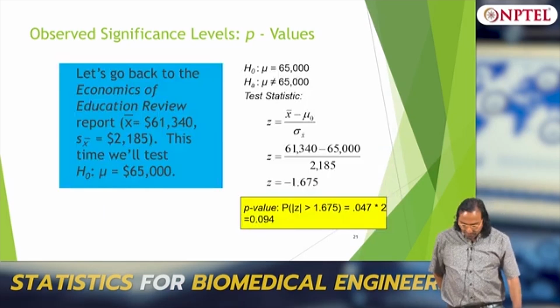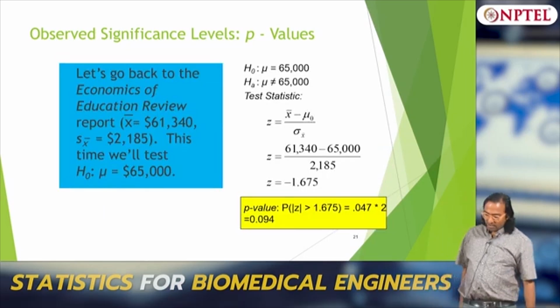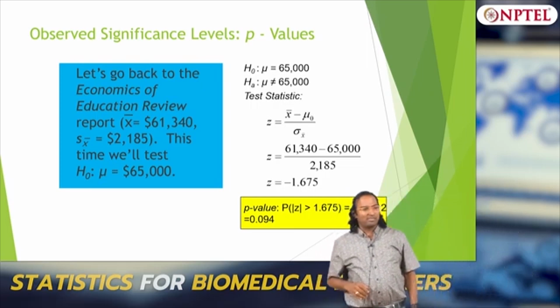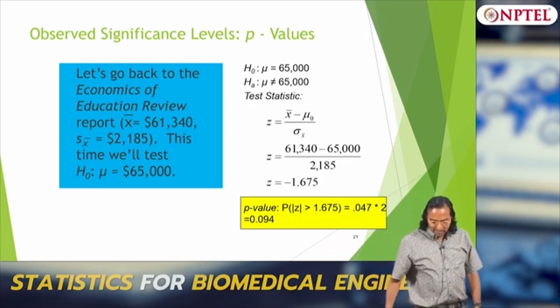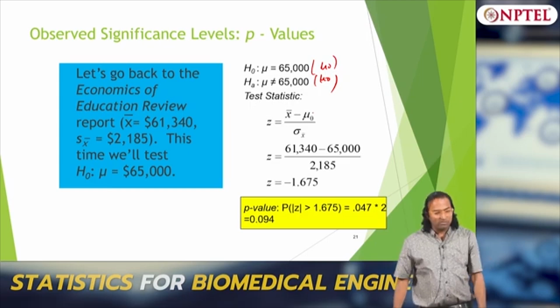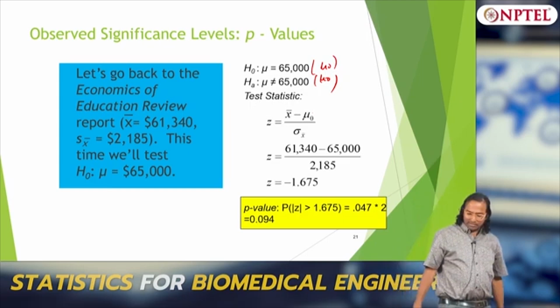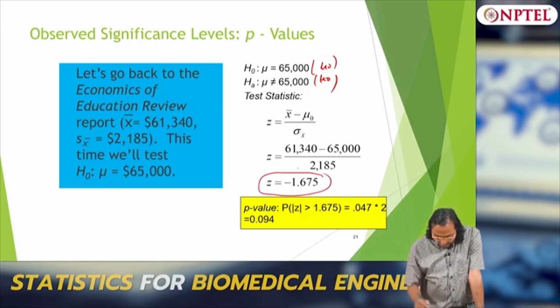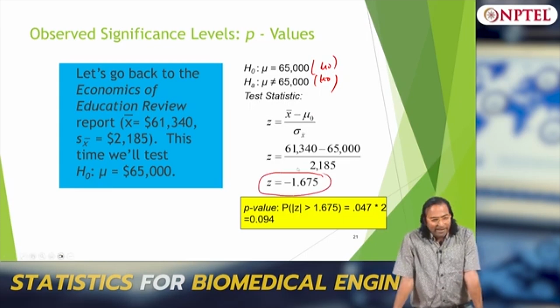So in the previous example, suppose my mu naught is 65,000 and now it changed to 61,000. So what happened? My Z value is minus 1.615.